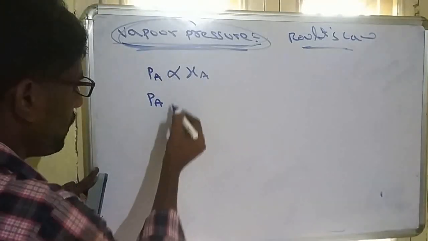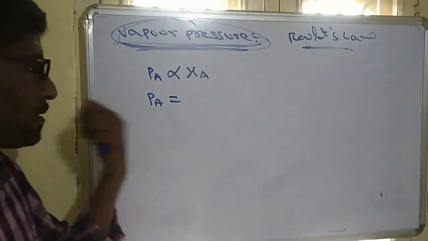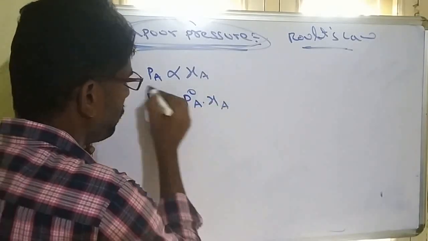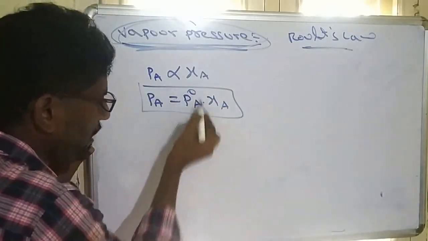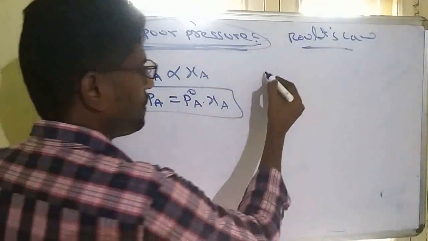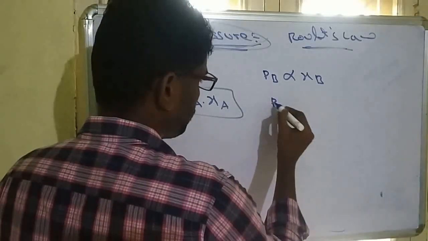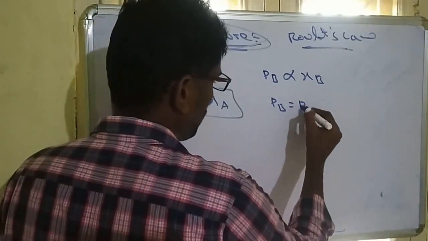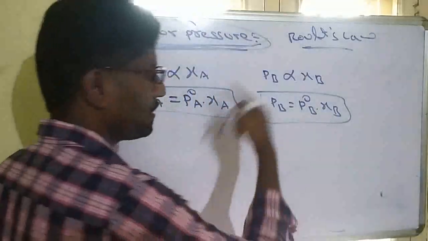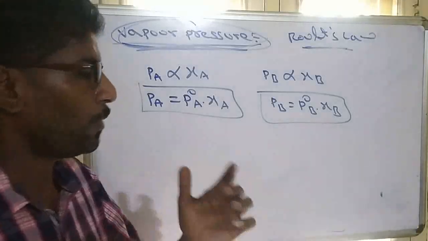When we convert proportional to equal, one constant will come. That constant will be P naught A into XA, because P naught A is a constant. It depends only on the nature of the liquid. Same like that, PB is equal to P naught B into XB. So this is Raoult's law: partial pressure is directly proportional to mole fraction.